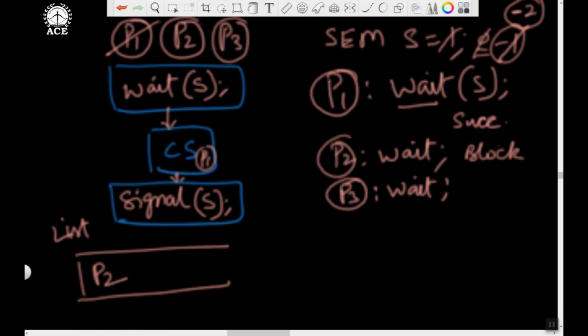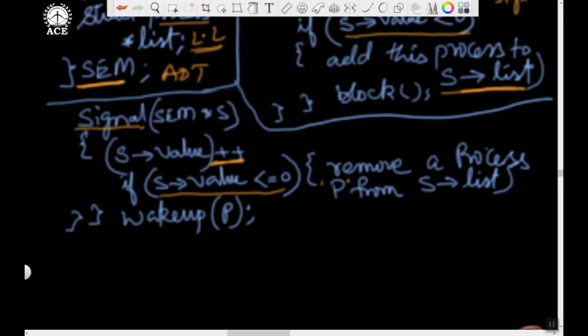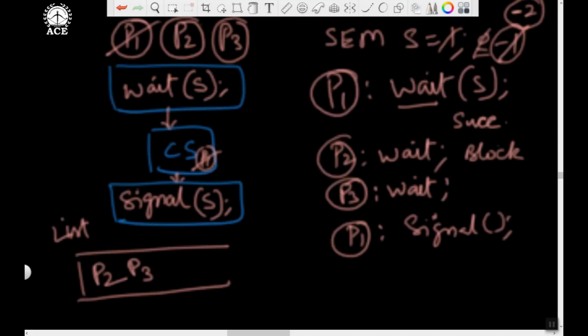And see how it works. Now imagine P2 and P3 are both blocked, because P3 has made it -2 and therefore it got blocked. Later P1 comes out, completes the critical section, and then performs the signal operation. When it performs the signal operation, look at the code again. It will increment the current value of the semaphore by 1. It is right now -2. When I increment it by 1, it becomes -1.